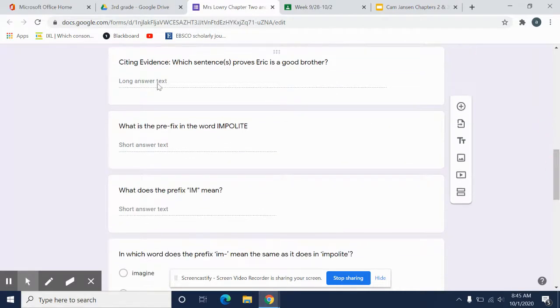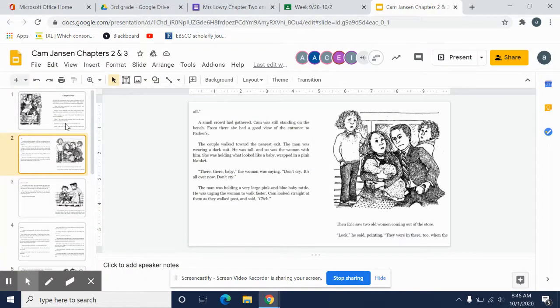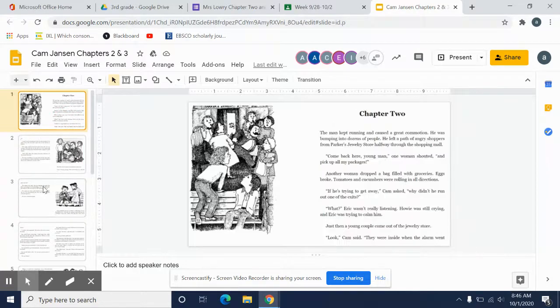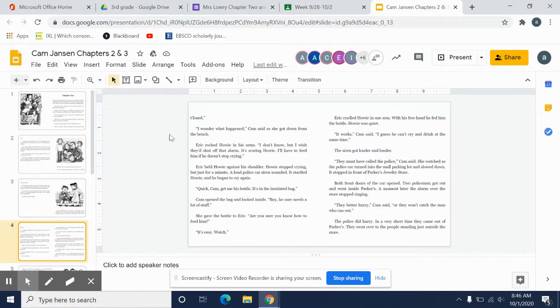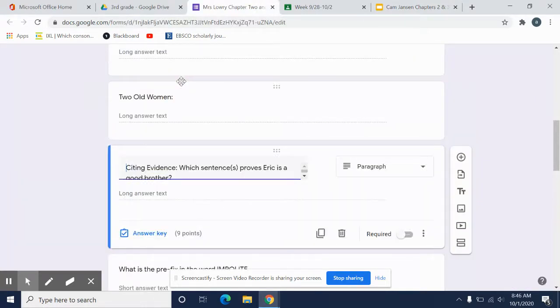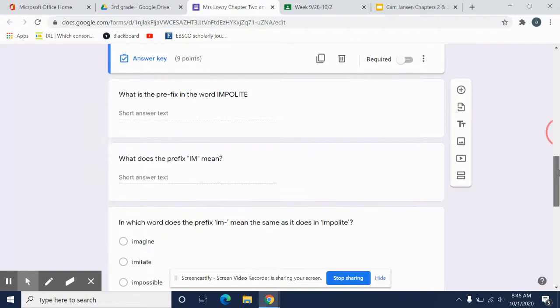Okay? Citing evidence. Which sentence or sentences prove that Eric is a good brother? Think about that back in the story and think about which sentence or sentences prove that Eric is a good brother. If you think so, we've got to prove that he is a good brother, so you're going to have to look back in this passage to see some sentences where it talks about Eric and maybe something that he did for his brother. Then you're going to include those sentences in your answer. Make sure that you include those sentences there.